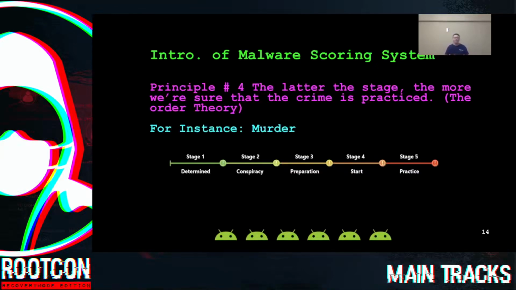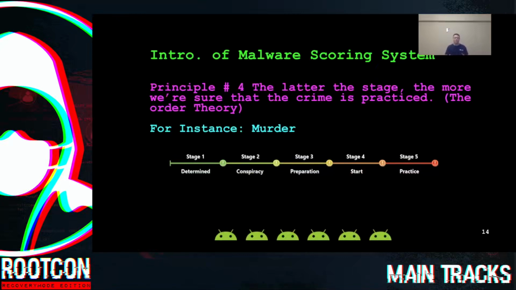And in stage 4, start, it means when things are all set, the murderer takes action and is on the way to kill someone. And the last stage, stage 5, practice. It means the murderer does pull the trigger and shoots someone.